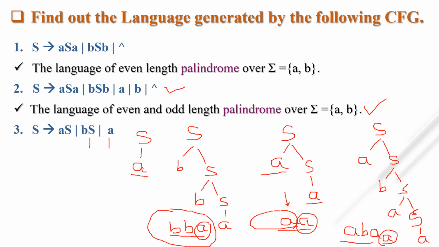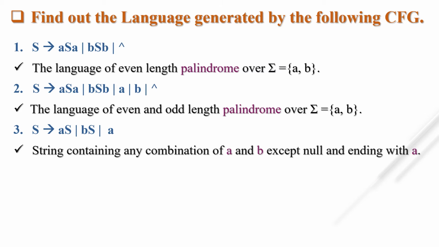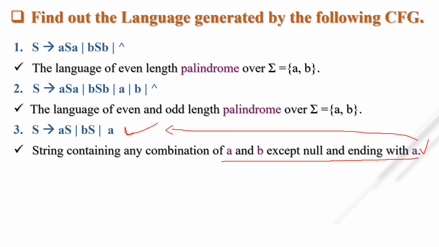We see here a, b, a, here only a, here b, b, a. So what is the language? The language is strings containing any combination of a and b except null, because null is not there here, and the string ending with a. This is the language generated by this grammar.